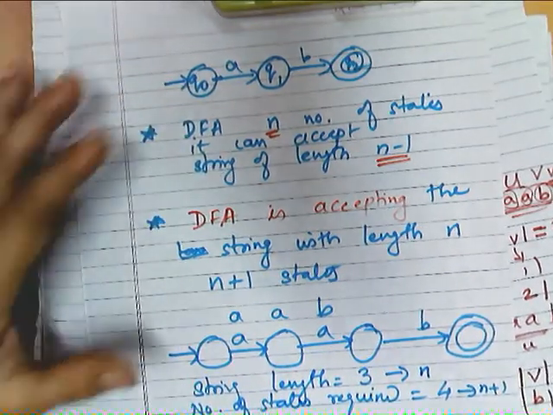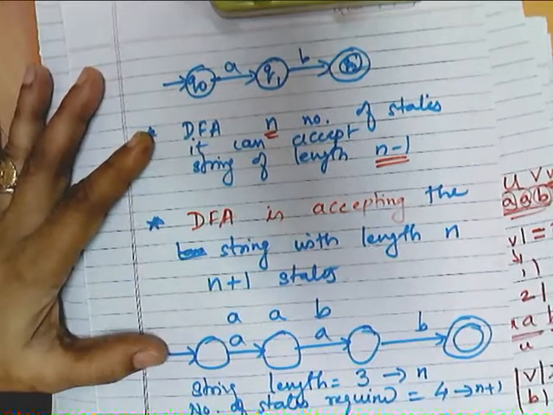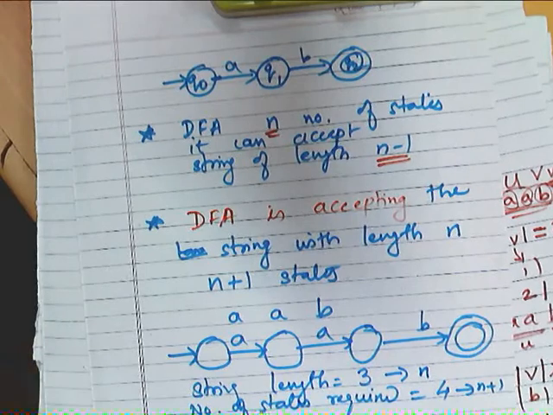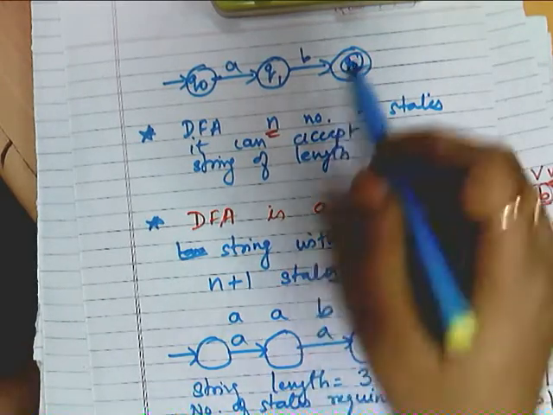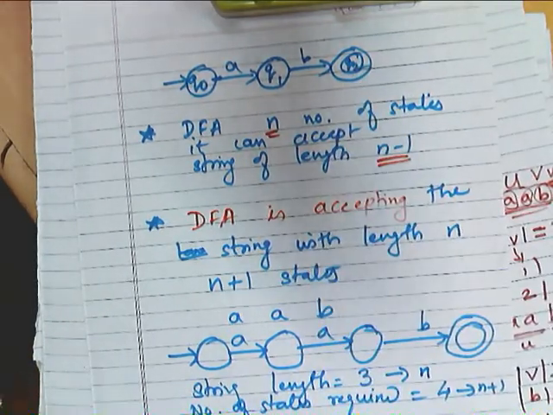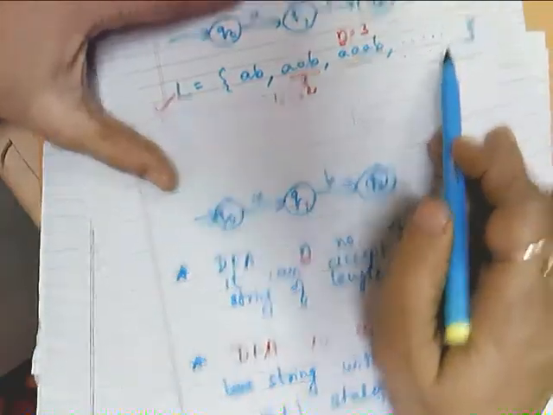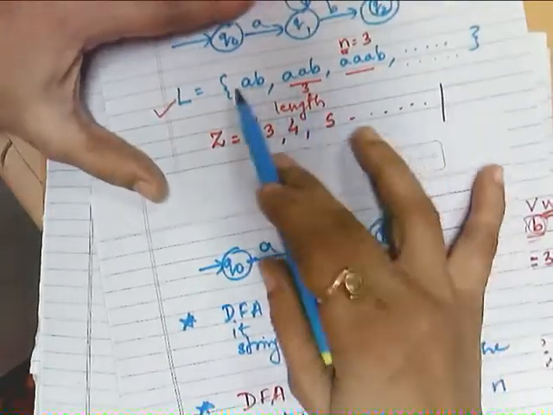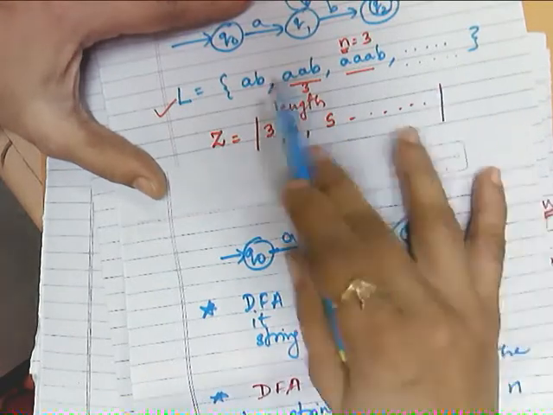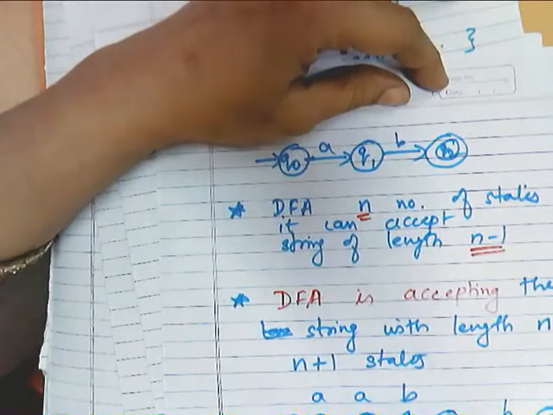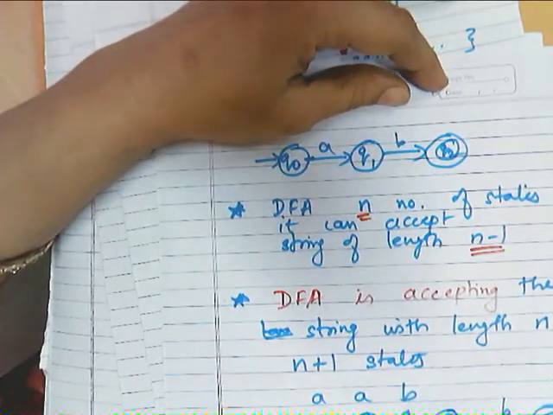But as I have drawn, in a language there cannot be a separate DFA for every string. Everybody agree? Now see here. If I am saying this is a regular language, there will be a single DFA designed for this language. I cannot design as many DFAs.